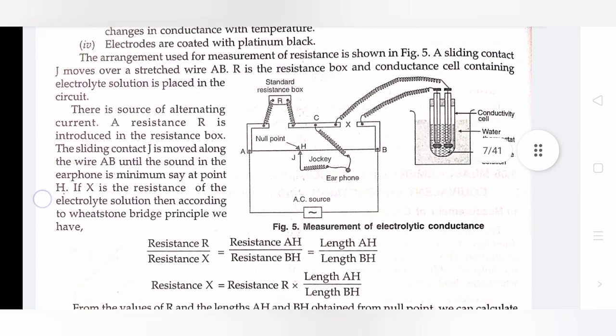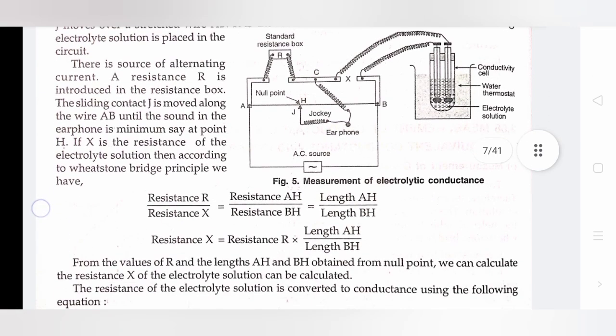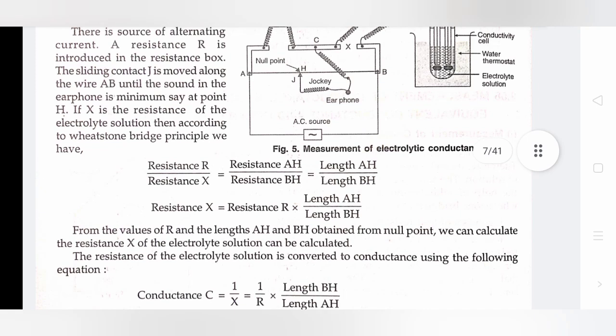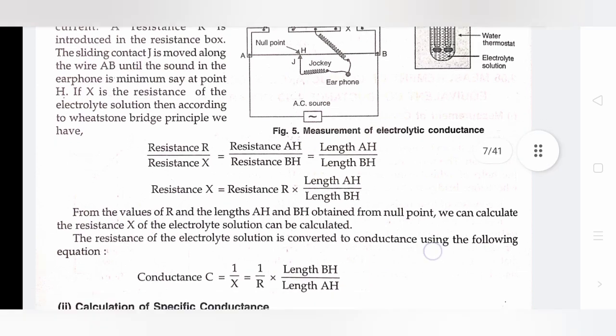If X is the resistance of the electrolyte solution, then according to the Wheatstone bridge principle, we have resistance R divided by resistance X equals resistance AH divided by resistance BH, which equals length AH divided by length BH. Resistance X equals resistance R multiplied by length BH divided by length AH.